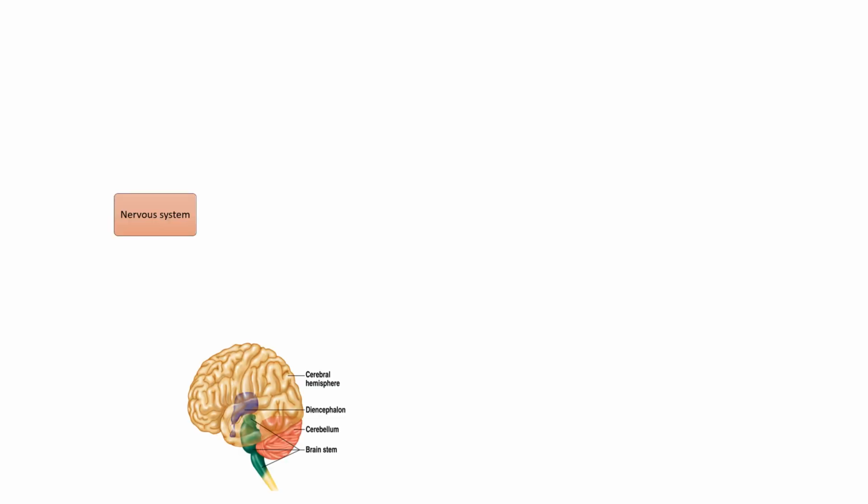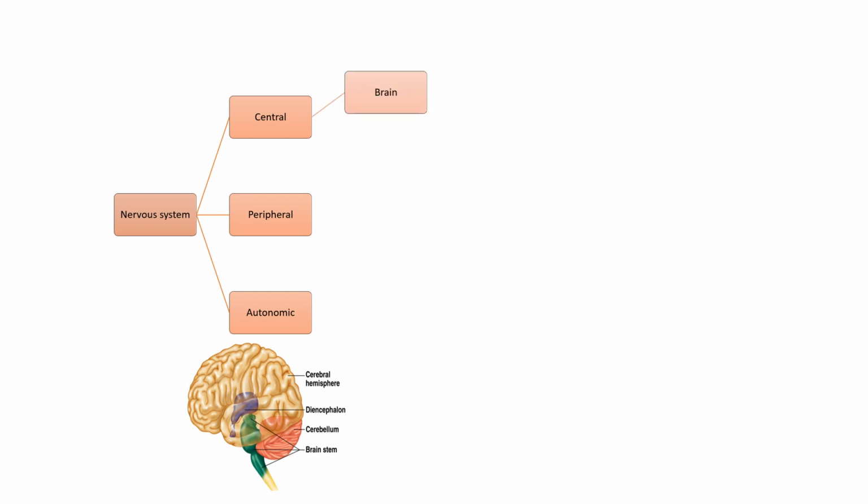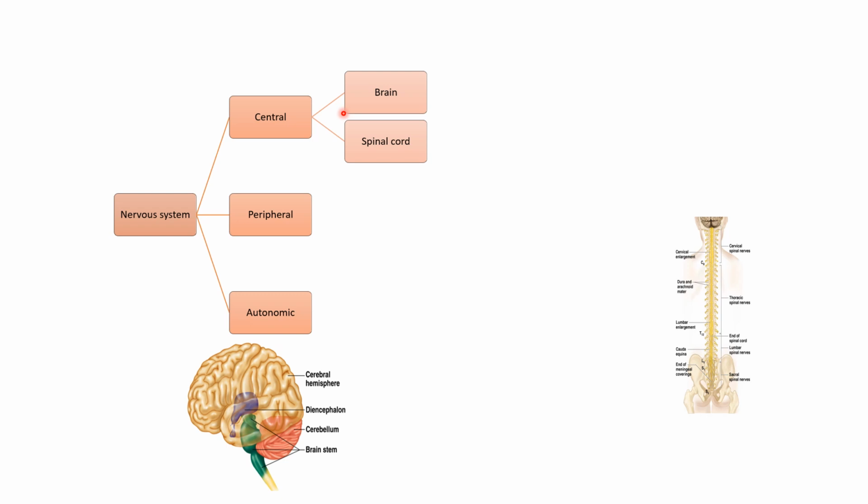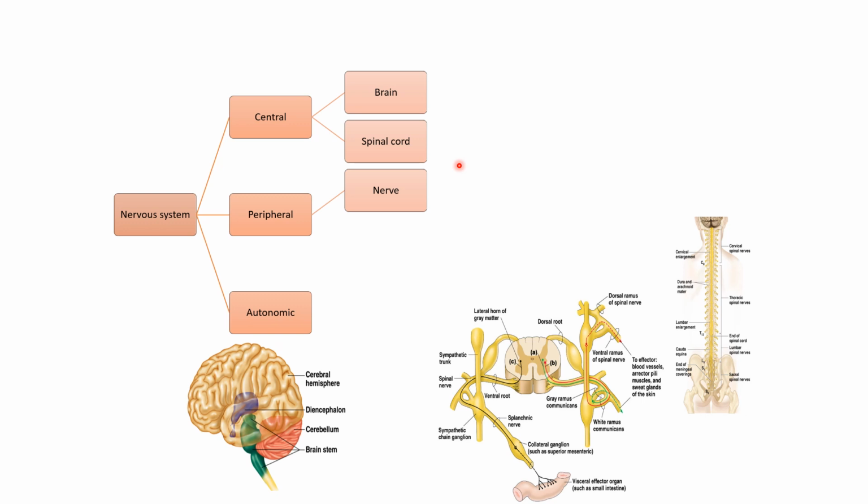peripheral nervous system, including neuralgia, neuropathies. So these are the subdivisions of the nervous system. Majorly divided into the central nervous system, peripheral nervous system, and autonomic nervous system. Further division of the central nervous system into brain and spinal cord. Then spinal cord, already you learned about these details, gross anatomy and internal and external structures of the spinal cord and its extents and its function. Then peripheral nerve, including both spinal nerve and the sensory nerve.